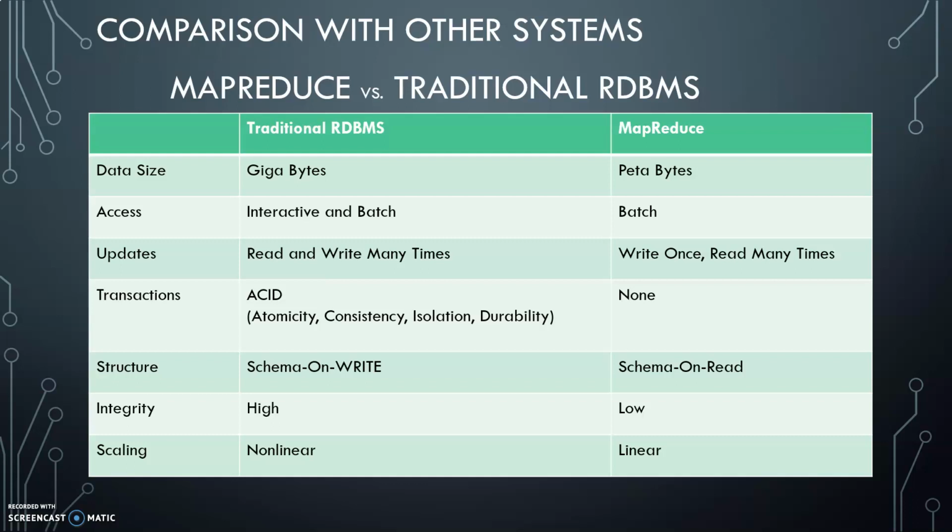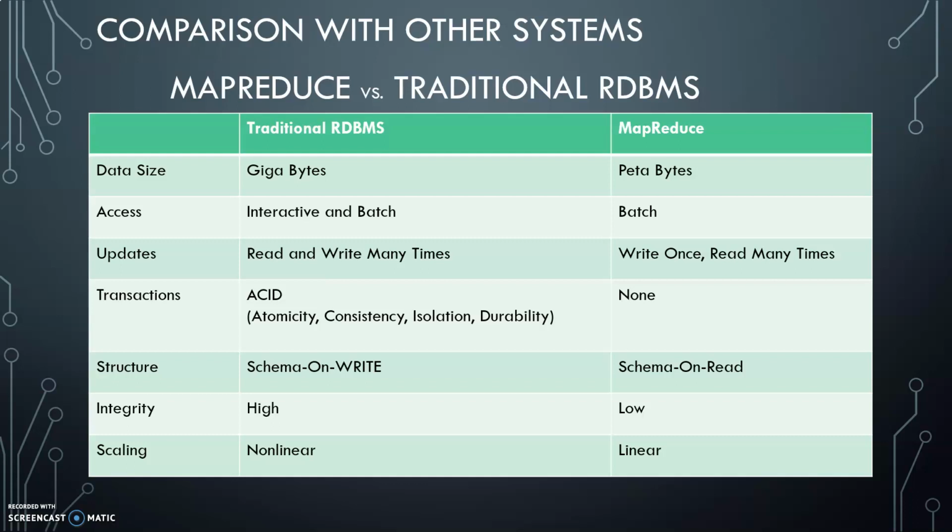Then RDBMS is transactional, so we already know that it always consists of the ACID properties, that is atomicity, consistency, isolation and durability, which I don't need to specify. So these transactions always contain these things, but MapReduce is not a transactional type of system and we don't have any transactional data at all.